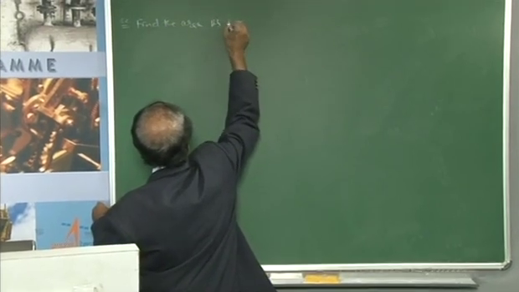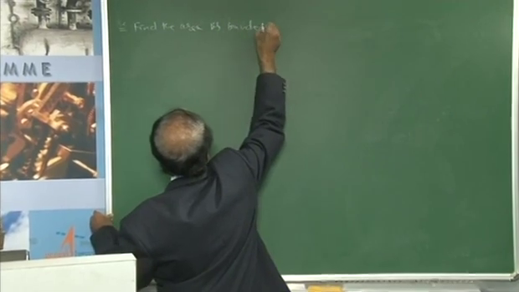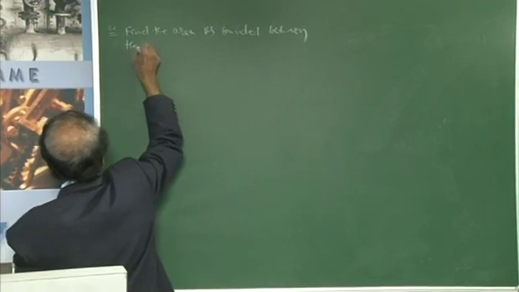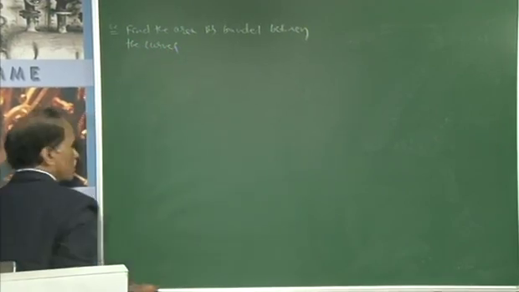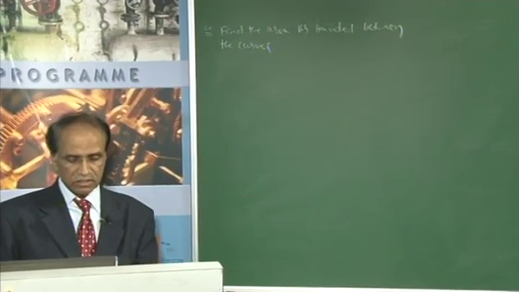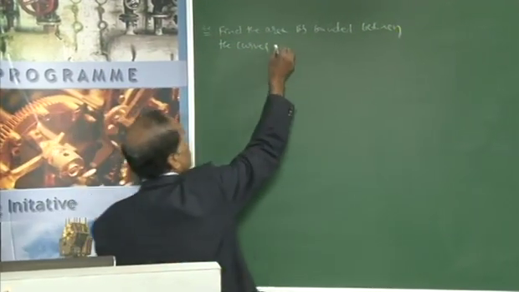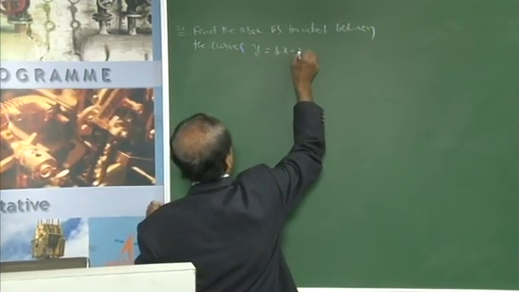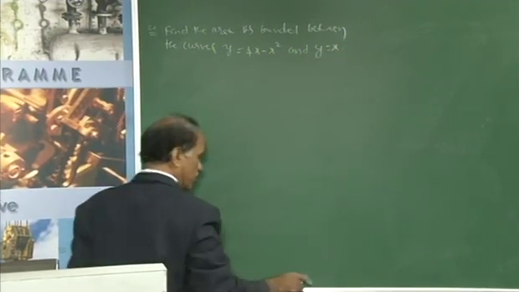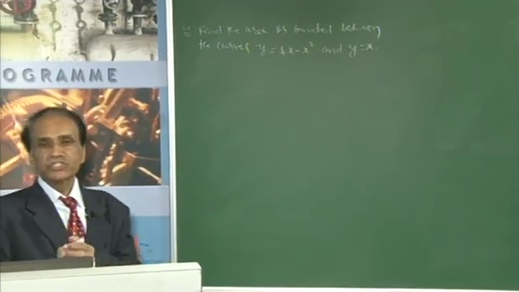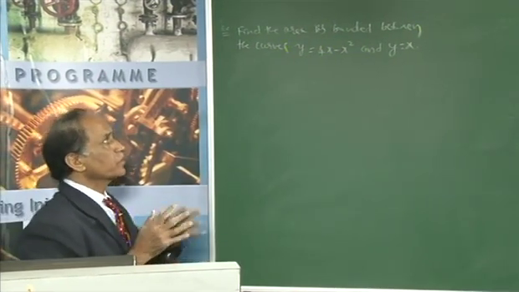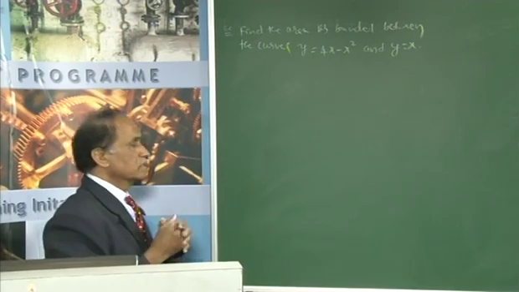bounded between the curves. Two Cartesian curves I am taking. One is the parabola, y equal to 4x minus x square, and the line y is equal to x. This is another important situation with respect to the intersection of two curves. One is a parabola and the other one is a straight line.